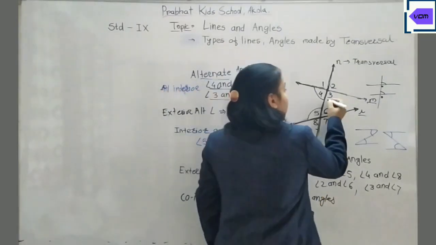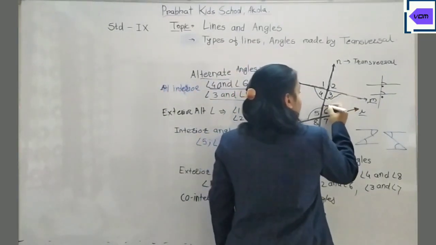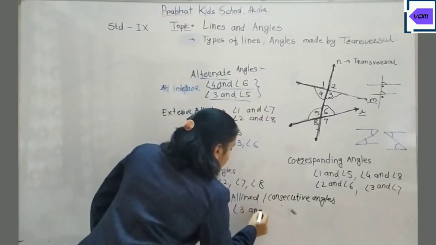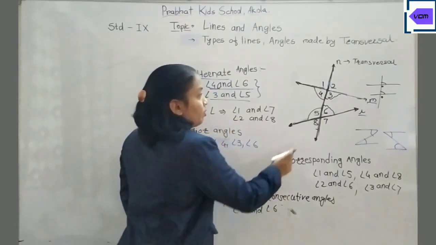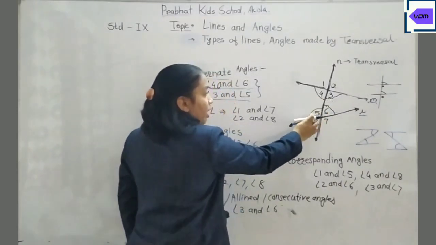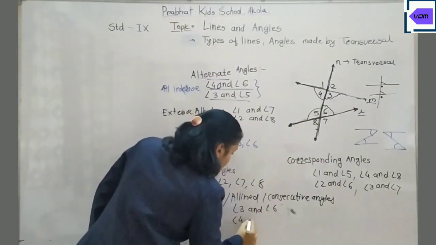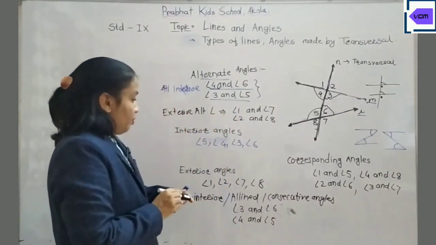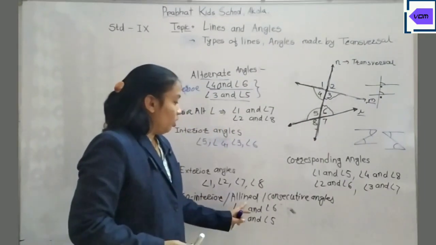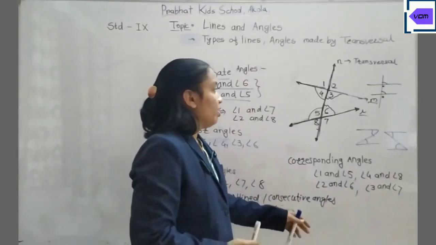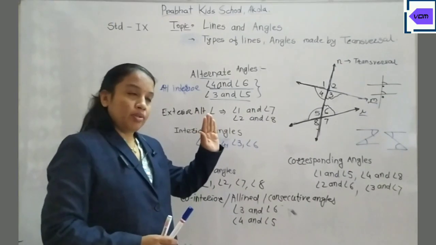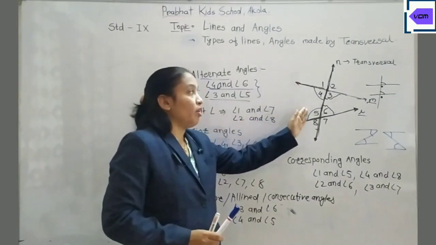Keep in mind, here are angle 3 and angle 6, and another pair is angle 4 and angle 5. These are the pairs of co-interior, allied or consecutive angles. They are interior angles and they are on the same side of the transversal.